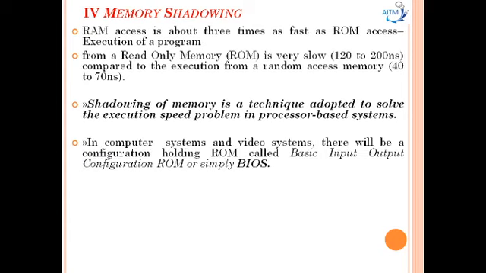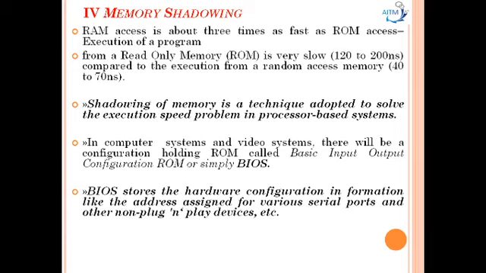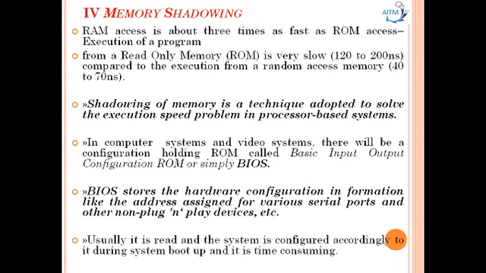In computer systems, there is a configuration ROM called the Basic Input Output System ROM, or simply BIOS ROM. This BIOS stores the hardware configuration information, like the addresses assigned for various serial ports and other non-plug and play devices, and more.